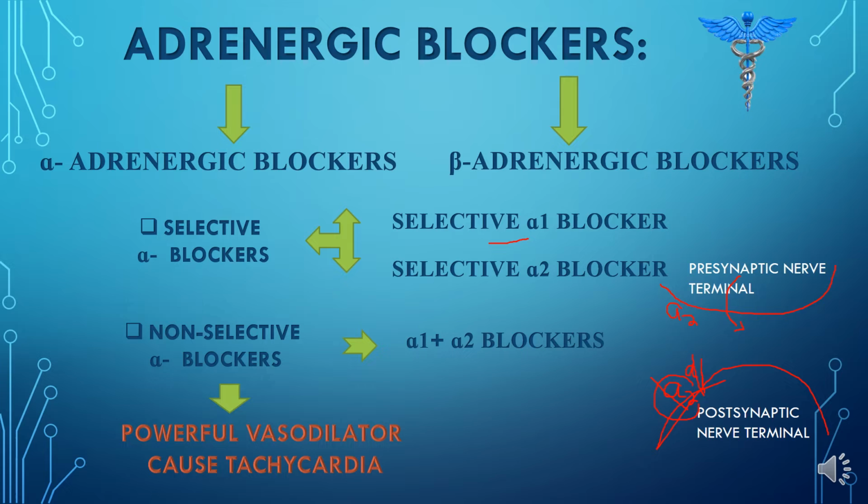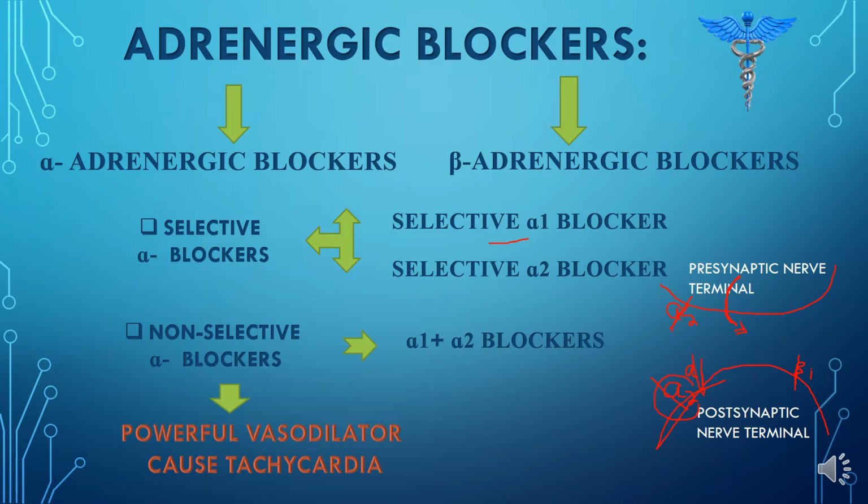How? Now, if we give the non-selective alpha blocker to the patient, it will block both the alpha 2 receptor present at the presynaptic nerve terminal and both the alpha 2 and alpha 1 receptor present on the postsynaptic nerve terminal. Once this blocks the alpha 2 receptor, norepinephrine will rush into the synaptic space. Here another receptor called the B1 receptor is present, which I discussed with you previously, and B1 receptor is used to stimulate the heart.